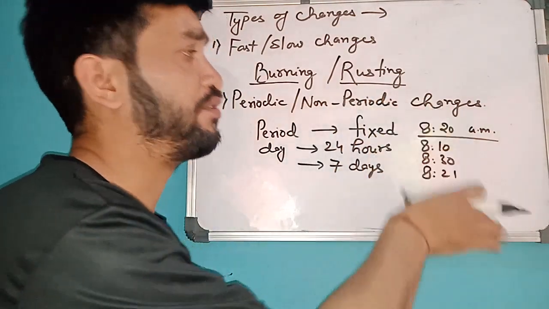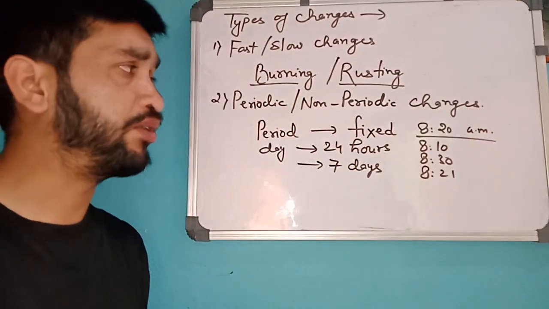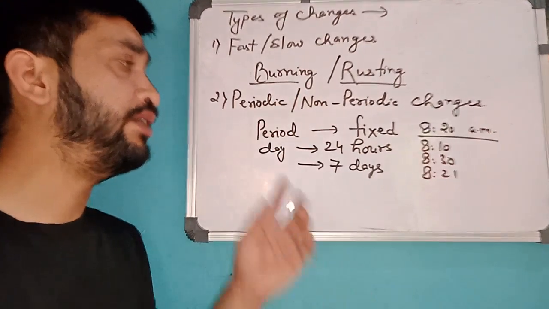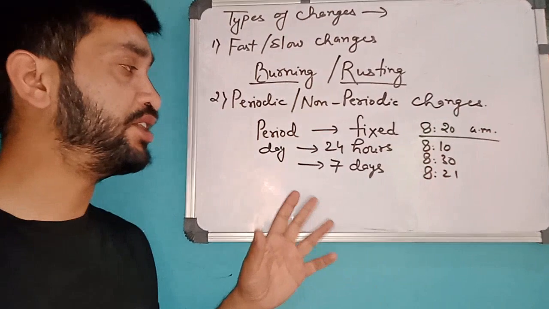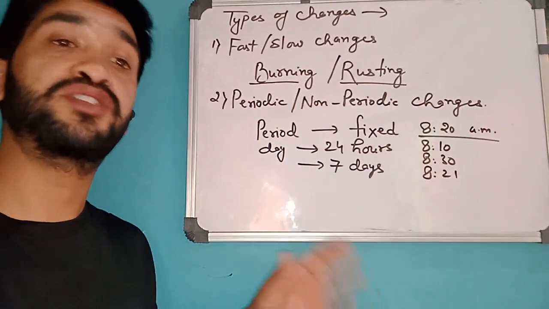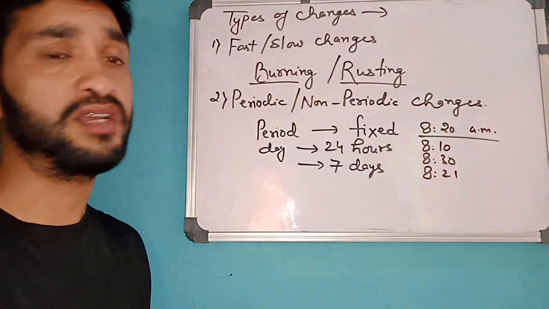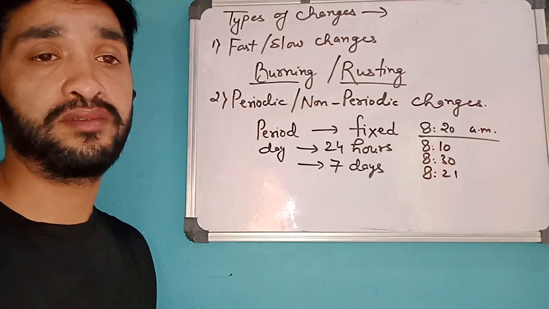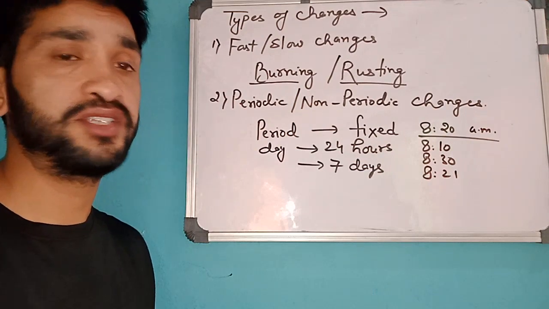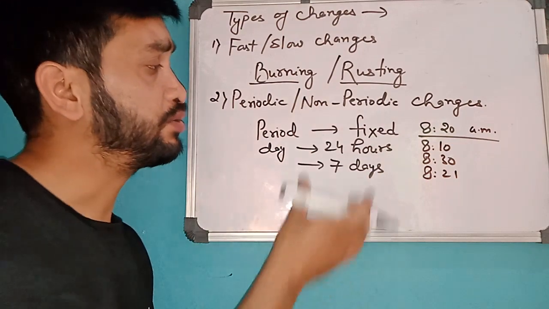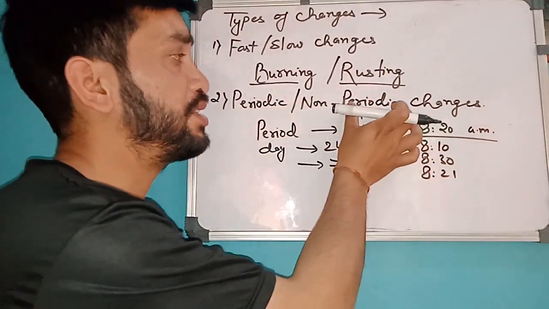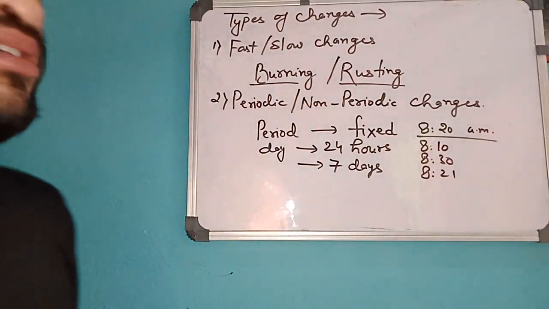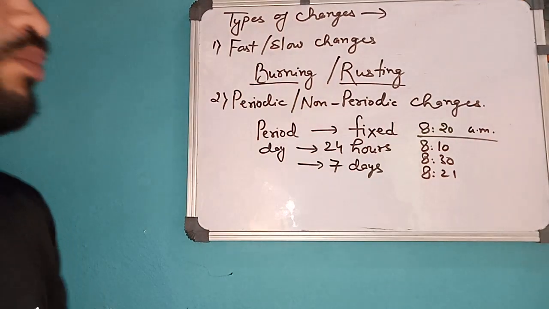Every change which is not fixed is non-periodic, and every change which is fixed, for example, duration of day, number of days in a week, number of days in a month, all these things are fixed. Number of days in a year, 365.25, 365 days and 4 hours. So everything is fixed. Those things come under periodic changes, and which is not fixed comes under non-periodic changes. So these were the first 2 points that are in your book.